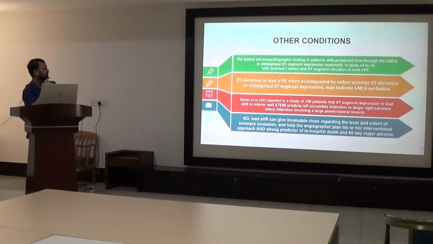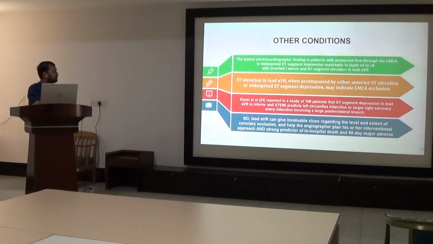Some other conditions. In a typical electrocardiographic finding, a patient with preserved flow through the left main coronary artery has widespread ST depression, maximal ST depression in V4 and V5 with inverted T waves, and although there is ST elevation in aVR, there is preserved LMCA perfusion. Second, ST elevation in lead aVR when accompanied by either anterior ST elevation or widespread ST depression may indicate LMCA occlusion. So with other kinds of MI, anterior MI, inferior MI, when there is ST elevation in lead aVR, it is a very grave prognosis.